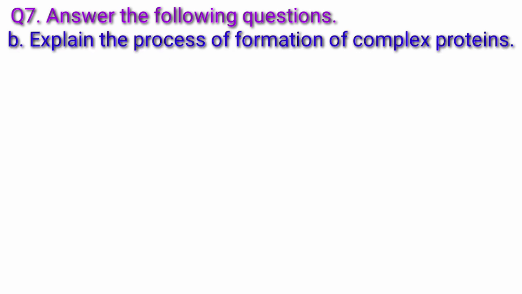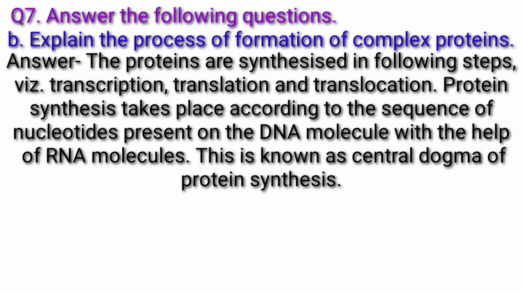Now, question B. Explain the process of formation of complex proteins. Answer. The proteins are synthesized in the following steps: transcription, translation, and translocation. Protein synthesis takes place according to the sequence of nucleotides present on the DNA molecule with the help of RNA molecules. This is known as the central dogma of protein synthesis.